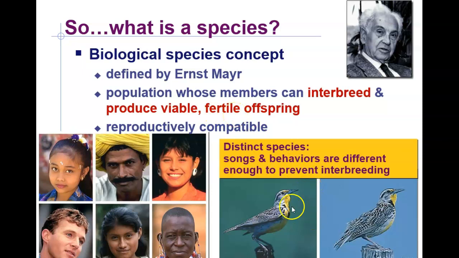Okay, so if we look at these 2 birds right here, we have the eastern meadowlark and the western meadowlark. They look similar, however, their songs and behaviors are different enough that it prevents interbreeding. So they cannot interbreed, and they will not produce viable, fertile offspring. Thus, they are part of 2 different species, whereas all of these humans here can interbreed and produce fertile offspring.